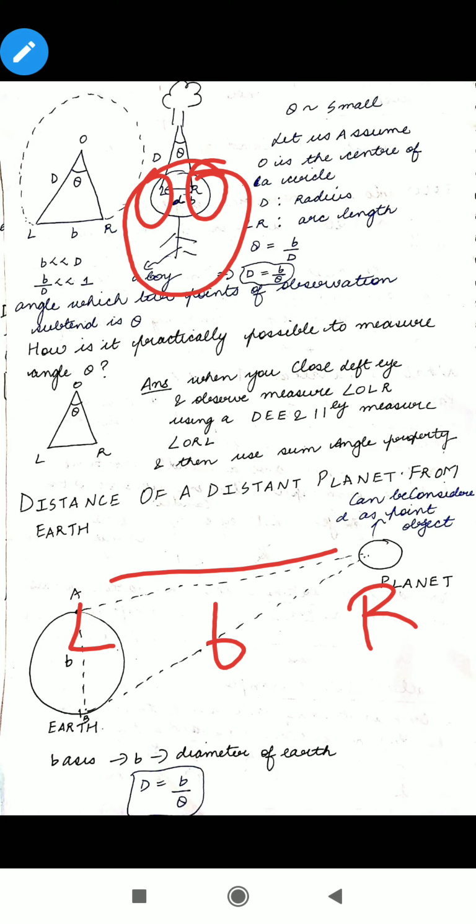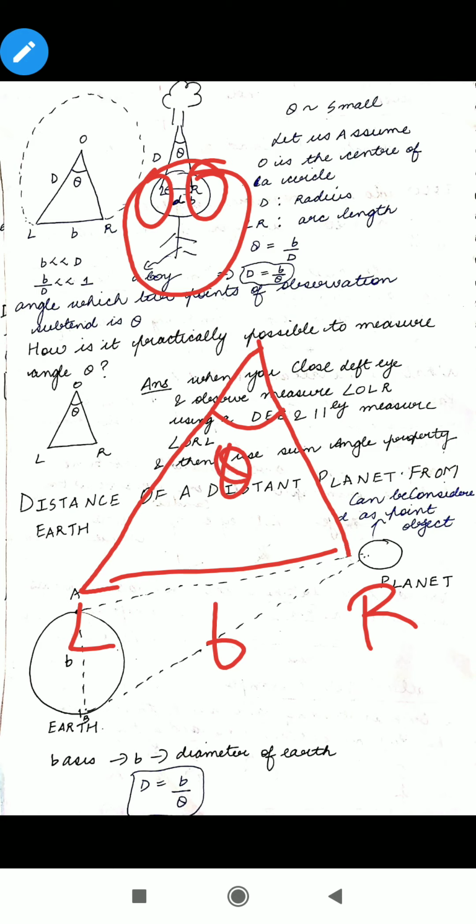What you do is you join the two positions, the tree with these two eyes, whatever position he observed, and you join it here and you measure the angle theta. Okay, now in your mind something would be coming: how can we practically measure this angle theta?